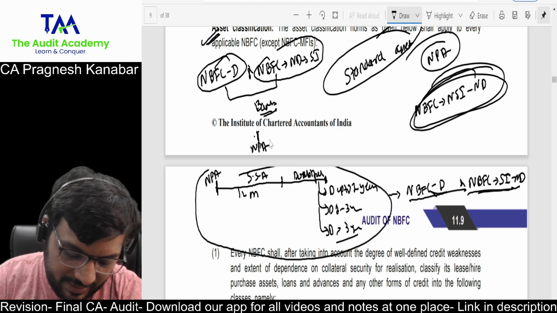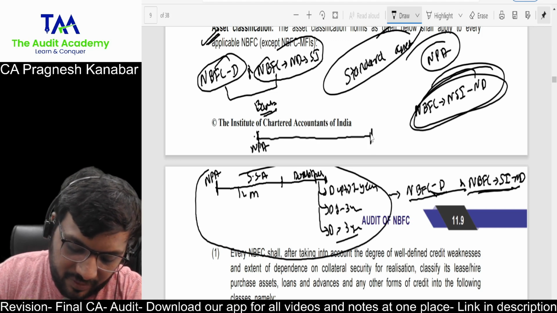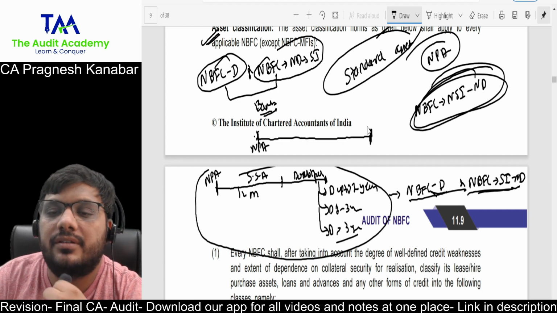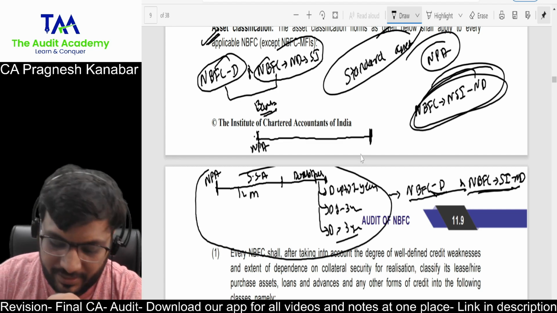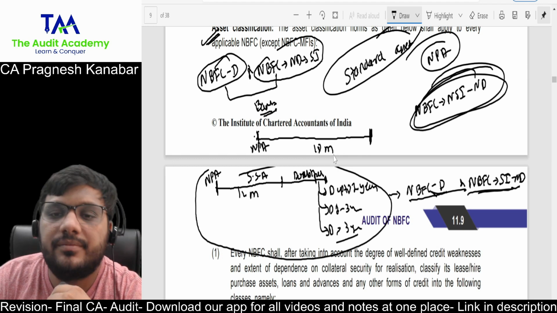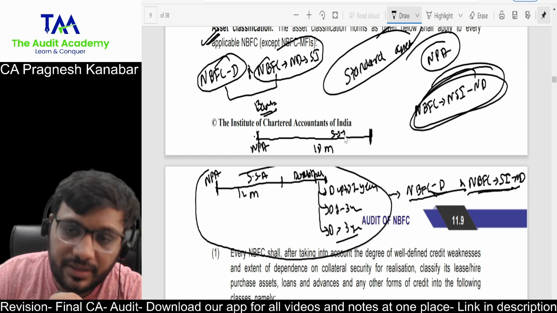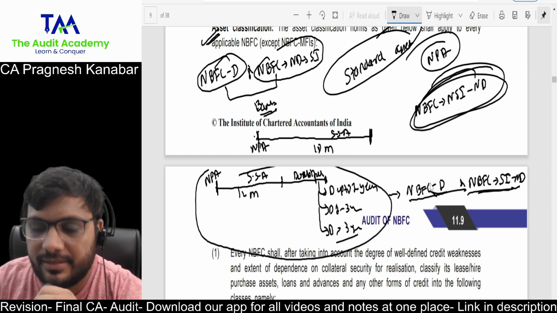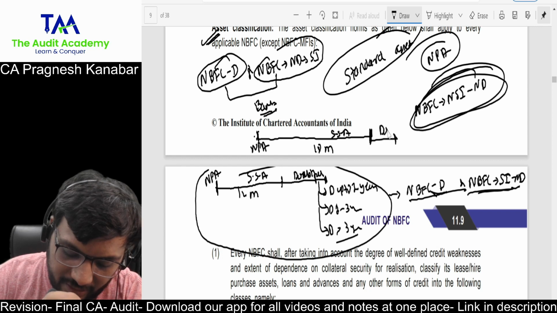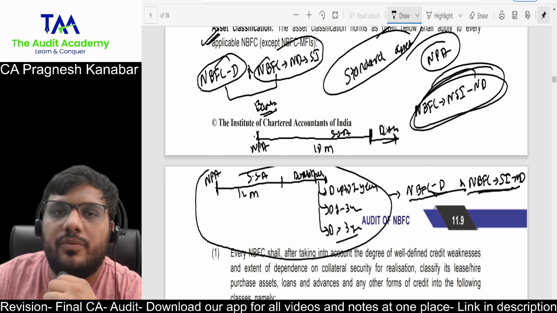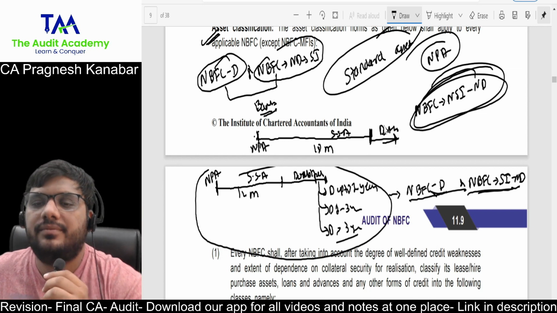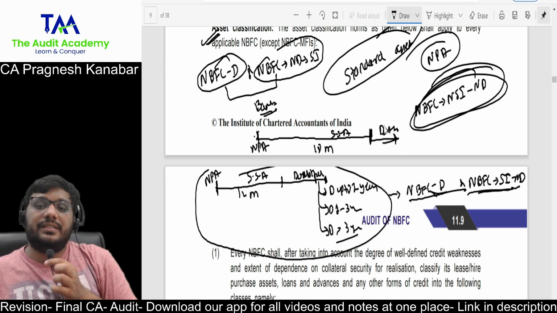Then till 18 months of NPA, they are called substandard asset. After that, they are called doubtful asset. Then doubtful up to 1 year, 1 to 3 years, and more than 3 years. So this is the difference.